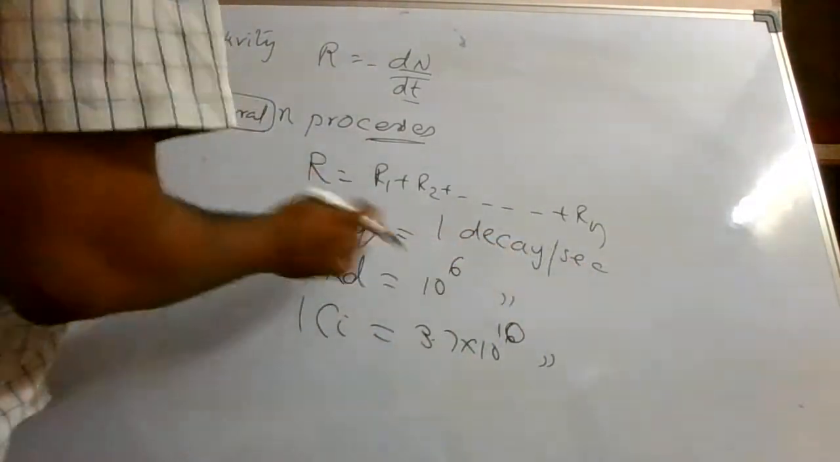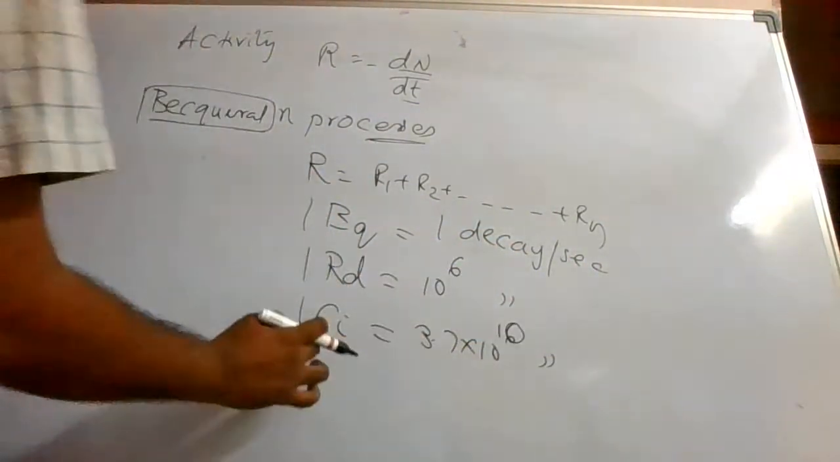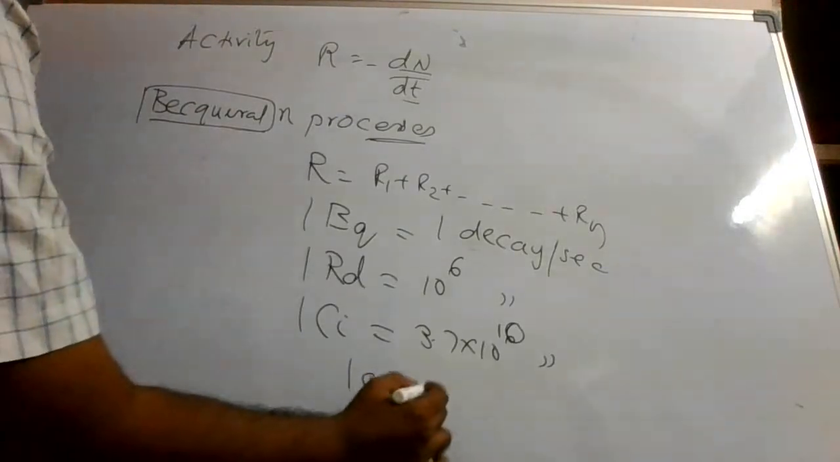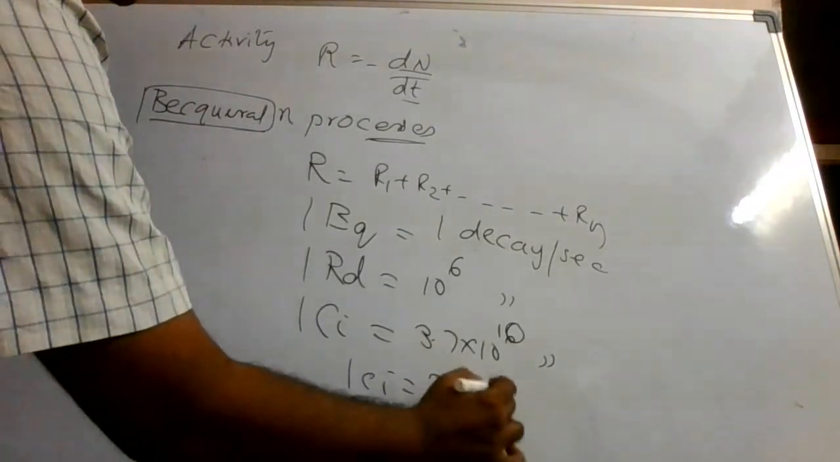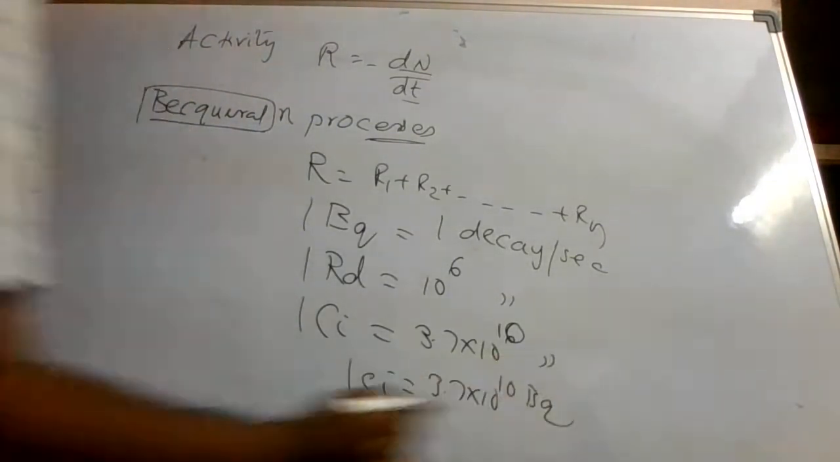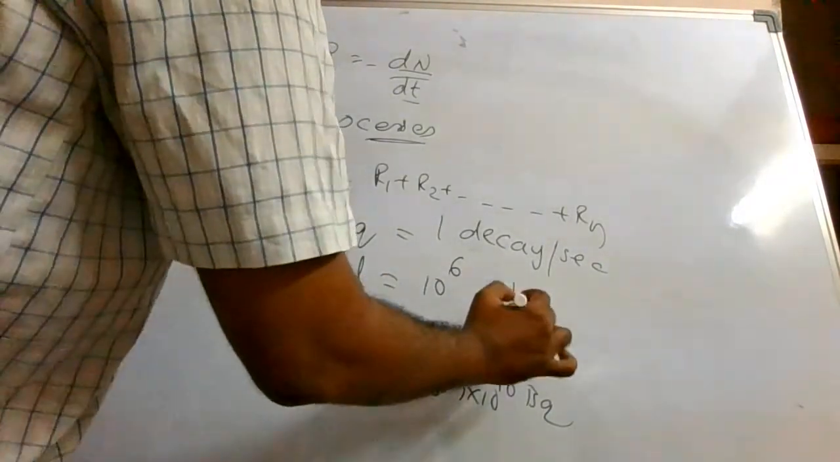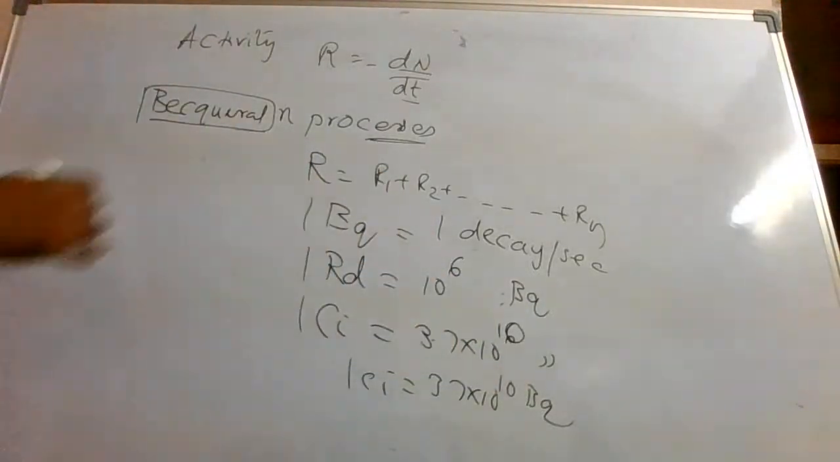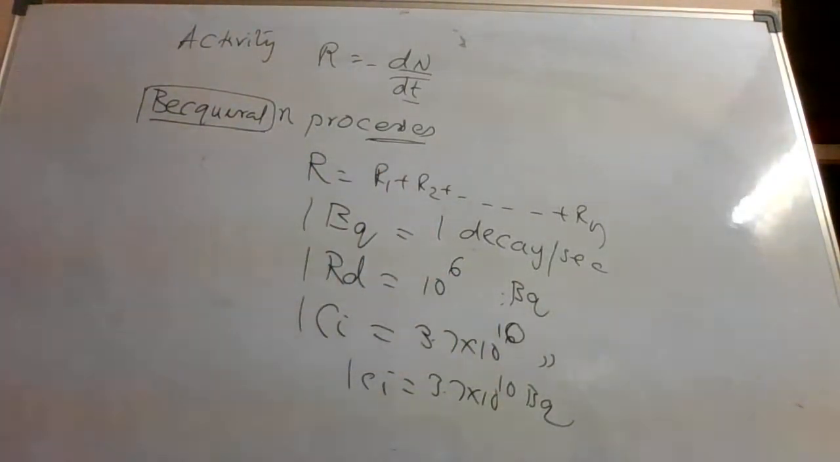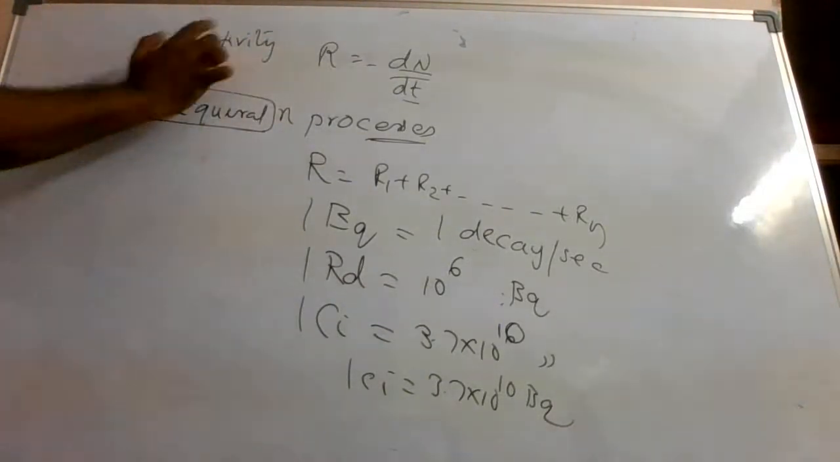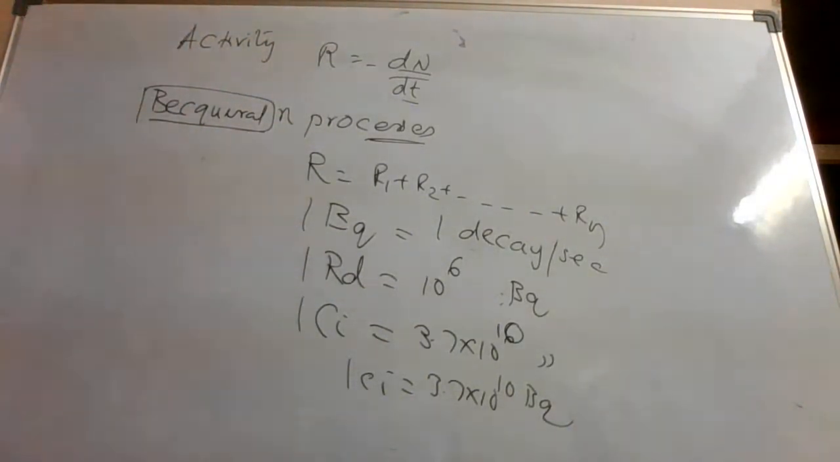So 1 decay per second is a becquerel. You can say 1 Ci is equal to 3.7 into 10 power 10 becquerel, and 1 RD is equal to 10 power 6 becquerels. These are the units we follow for activity. This is radioactivity, how much decay is happening in how much time.